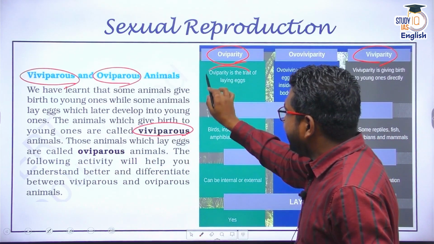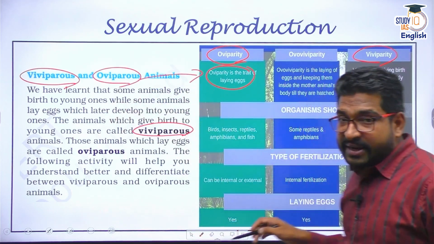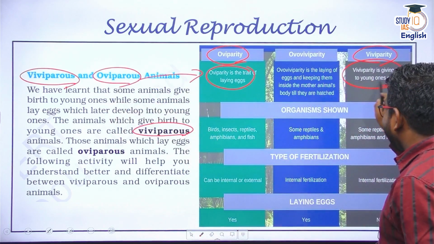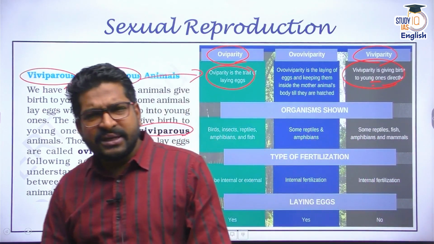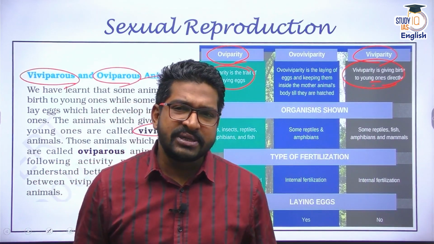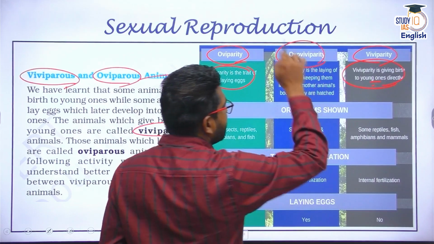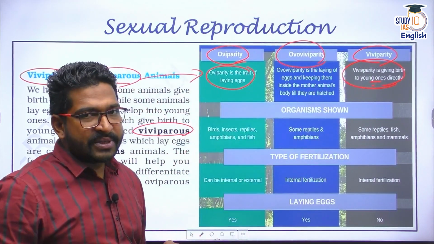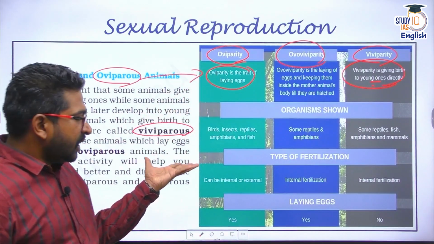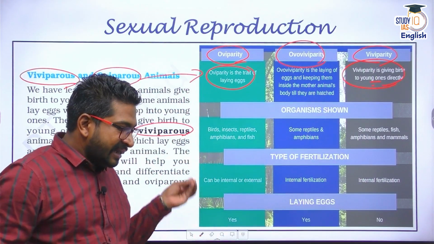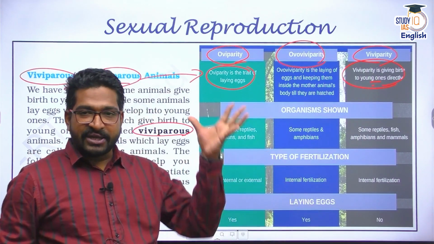So remember, oviparity is a process of laying eggs. So oviparous animals are ones which lay eggs. Viviparous animals are those which give birth to young ones directly. But there are certain species which are somewhere in the middle of this, which are called ovoviviparous animals. Under oviparity, a female lays the egg, the male releases a sperm, and it fertilizes, and after hatching, the young ones are born.